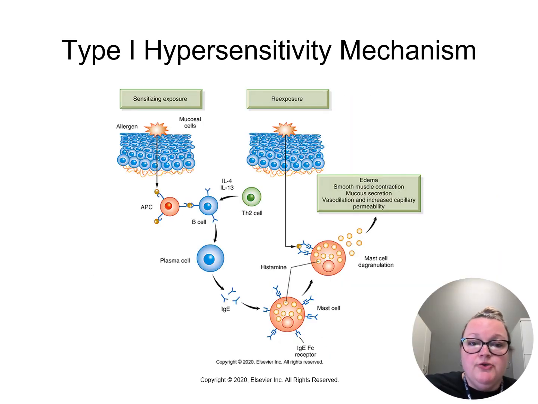Here's a visual where you can see the exposure to the allergen on the left, and the antigen presenting cell will present it to the B cell, and with the help of the T cell, a plasma cell will be born. The plasma cell will then distribute antibodies.